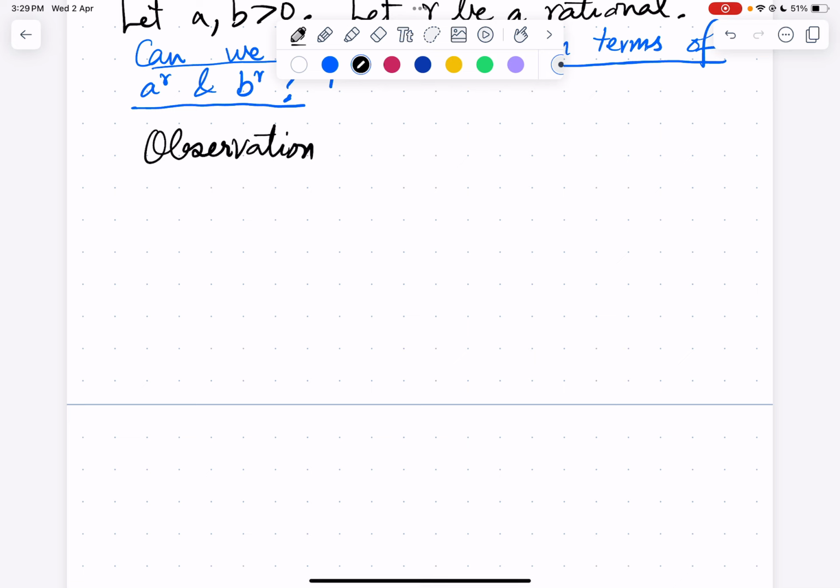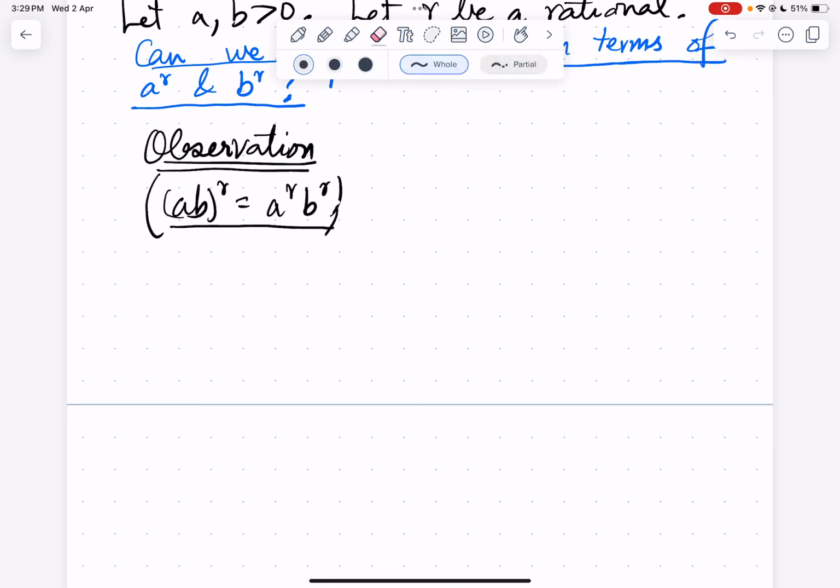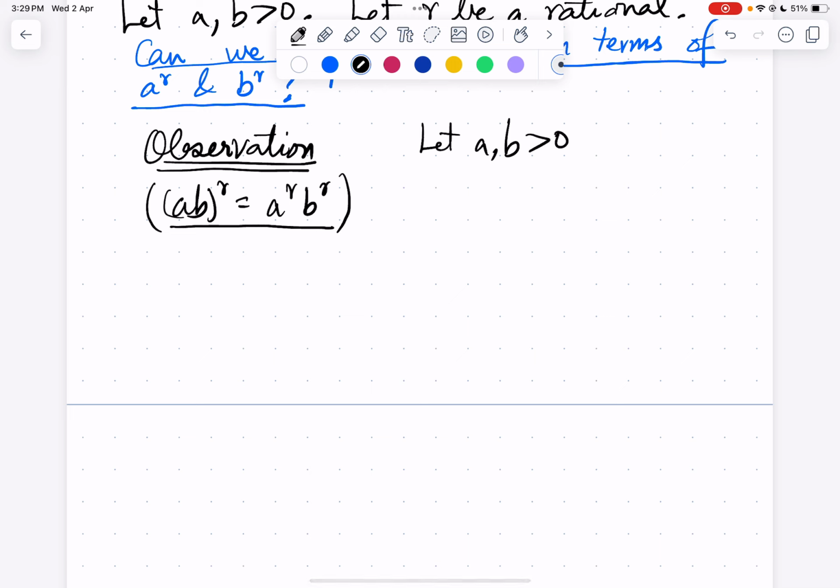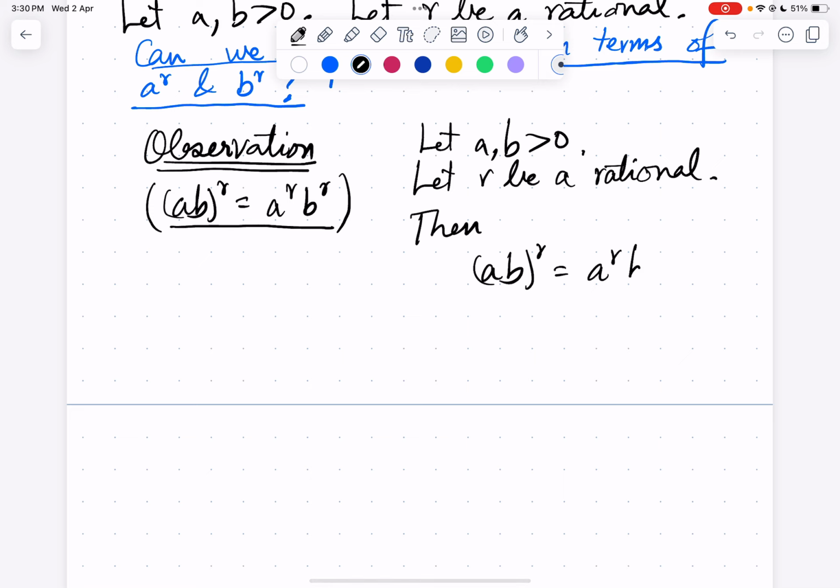So the observation is, (ab)^r is a^r b^r. So (ab)^r can be computed by multiplying a^r and b^r.